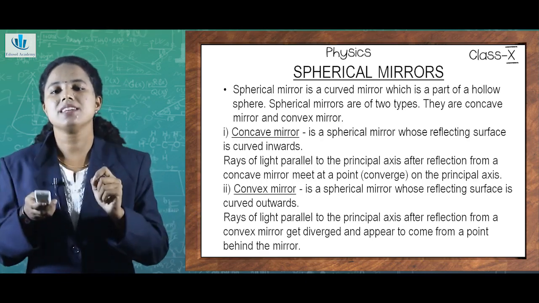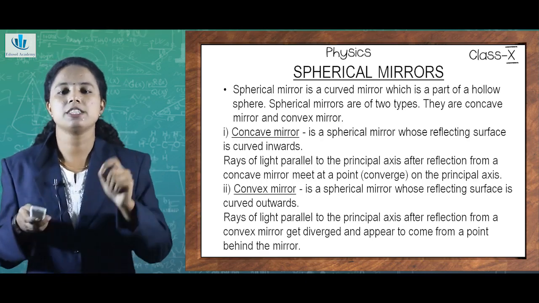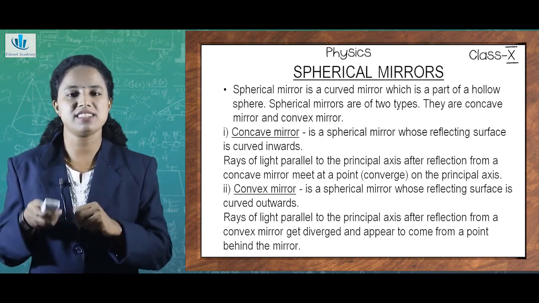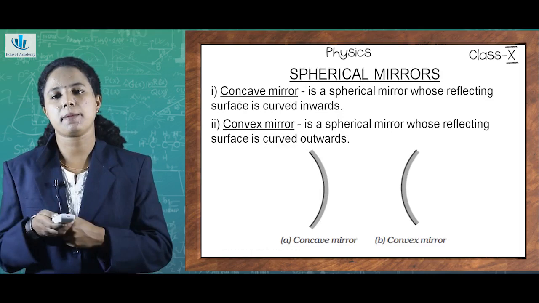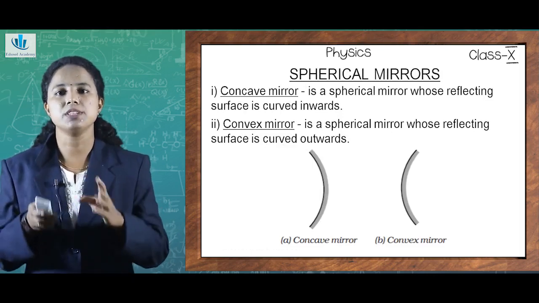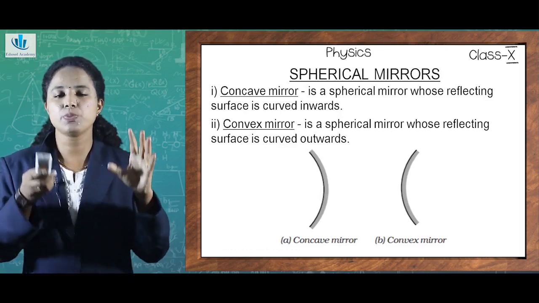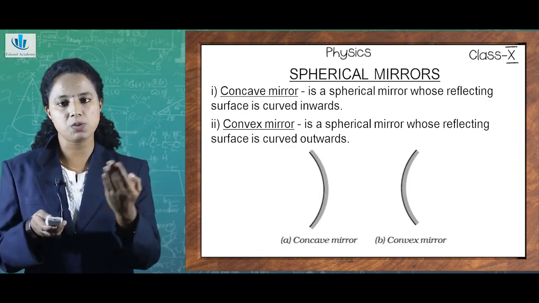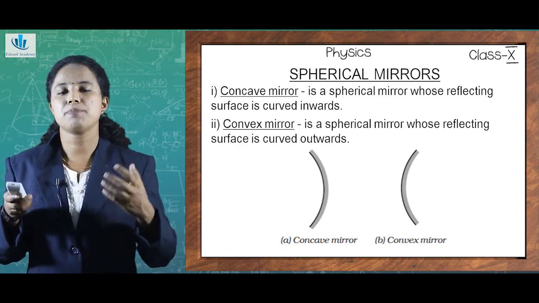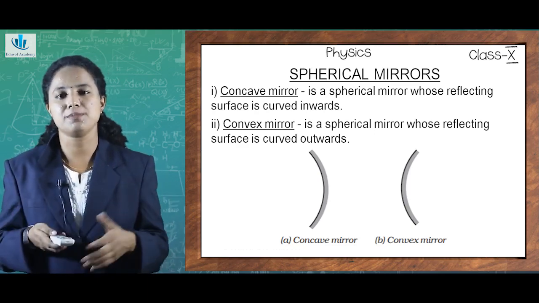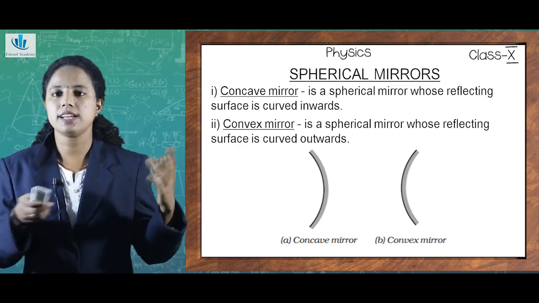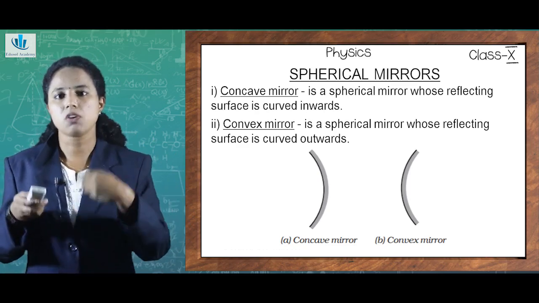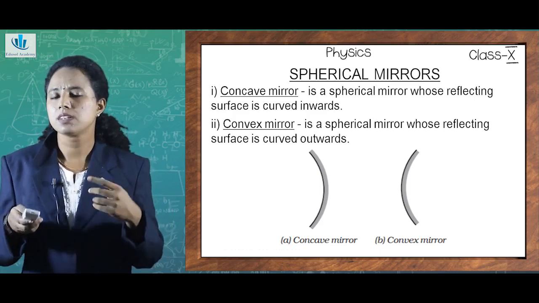So, a spherical mirror can be said as a mirror which is a part of a hollow sphere. And it has mainly two types, that is concave mirror and convex mirror. Concave mirrors belong to the category of spherical mirrors, and the main point is that they are curved inwards. For example, if you go to the kitchen, or if you are eating something with a spoon, you can see it being a concave mirror or convex mirror. Just think about it.